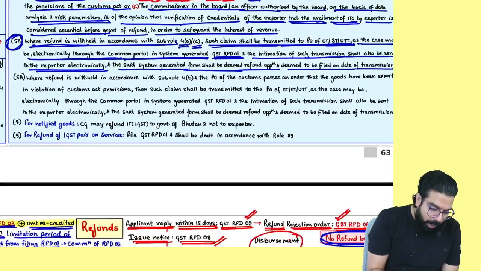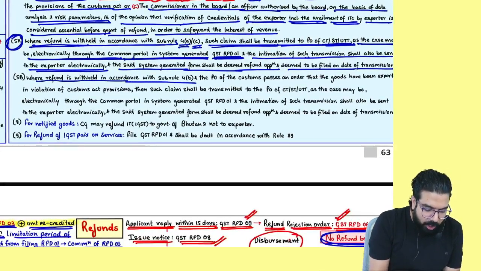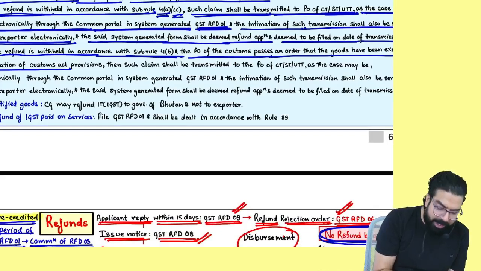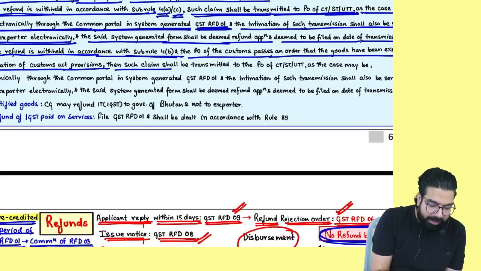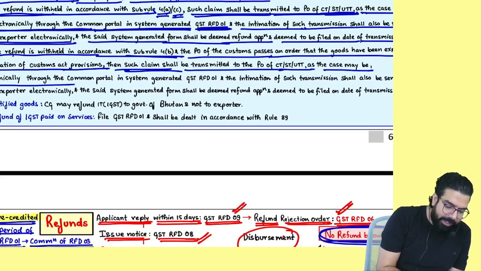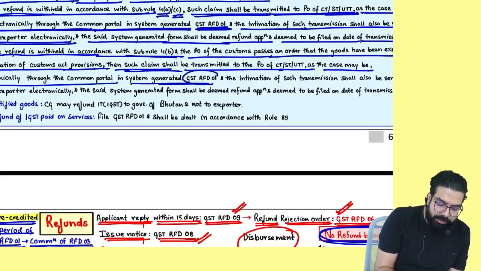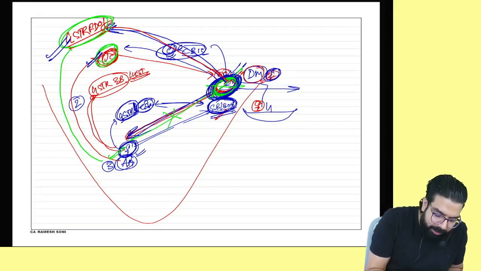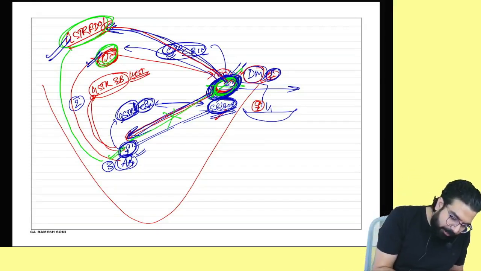Next, where the refund is withheld in accordance with 4A, 4B or 4C, the proper officer of customs will pass an order that the goods have been exported in violation of the provision, and thus such claim will be transmitted to your proper officer, as the case may be, electronically through a system generated RFD01. People, I'll tell you simply, whenever he withholds the refund, he will inform your proper officer by generating what?